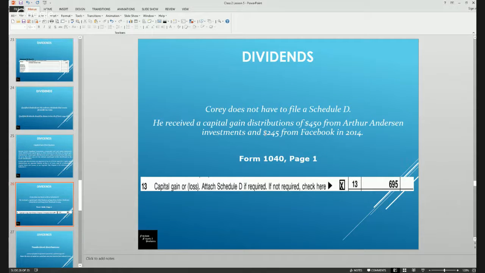Corey does not have to file a Schedule D. He received capital gain distributions of $450 from Arthur Anderson Investments and $245 from Facebook in 2014. So you're going to see here on line 13, he's checked the box that he is not required to file a Schedule D, and he's put the entire $695 in line 13, and there is no additional detail that would be used on the return.